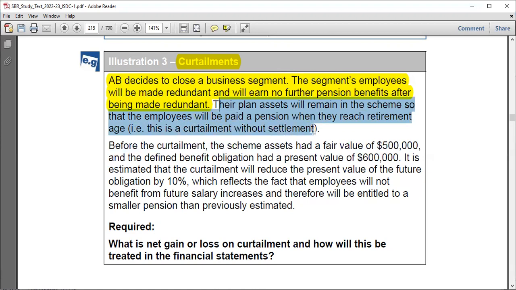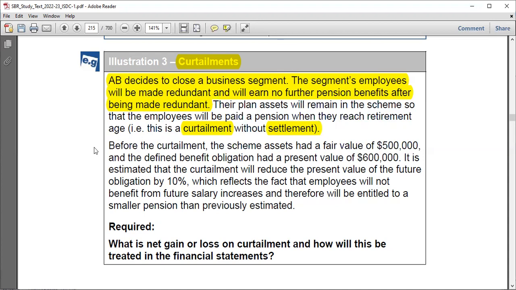This is what I wanted to see. That's very nice. Do you see here? We have the word curtailment, but also we have the word settlement. By settlement, someone moved from your company, and in turn, you have to extinguish their liability, but also you have to pay out something, right? So as to extinguish that liability, that's what you call settlement. But as for curtailment, it's just something that's been reduced in operations, but actually you have not yet paid them, right?